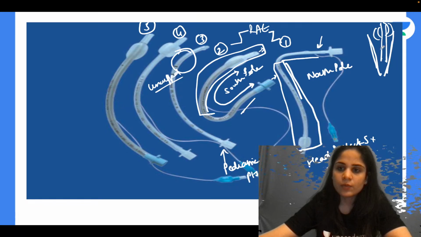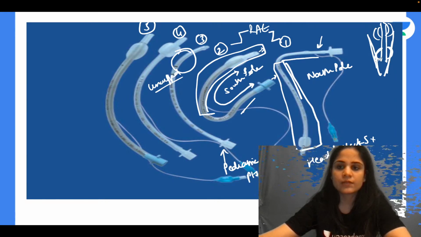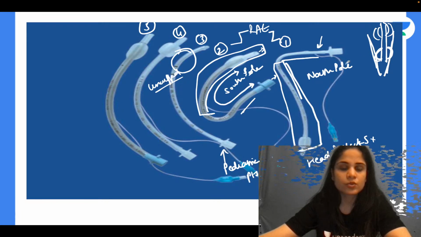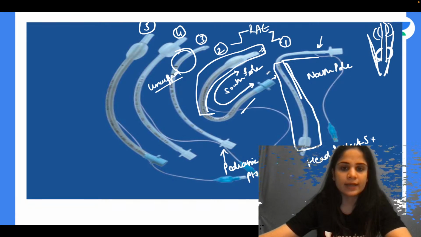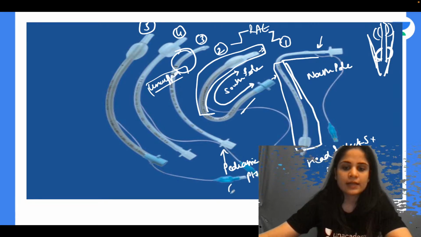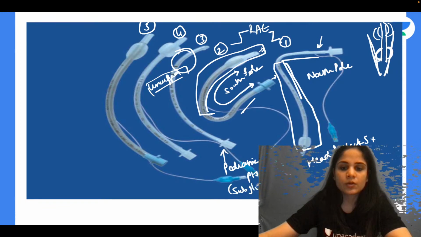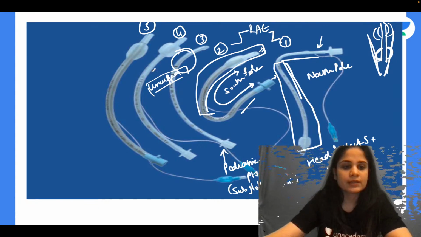Okay. Now when I inflate the cuff over here, it can cause stenosis of this narrow part. So instead of having a cuff over here, I use an uncuffed tube so that there is no stenosis of the subglottic area. Okay. So uncuffed tube is used in pediatric patients. It helps in preventing subglottic stenosis.